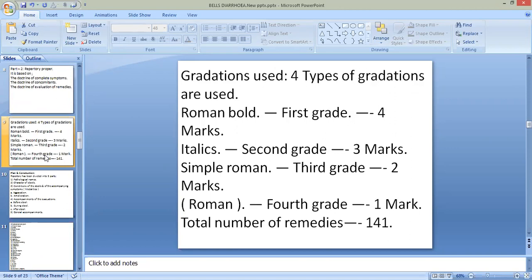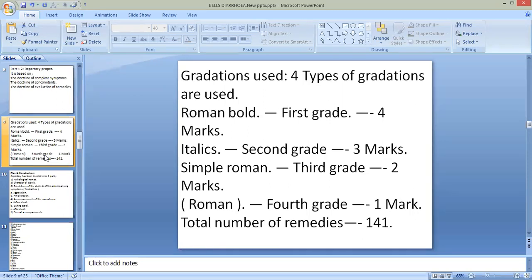Then in his repertory, four types of typography or four gradations are used. The first grade symptoms or the 4-mark symptoms are written in Roman bold letters. Then the second grade or 3-mark symptoms are written in italics. Then the third grade or 2-mark symptoms are written in simple Roman.